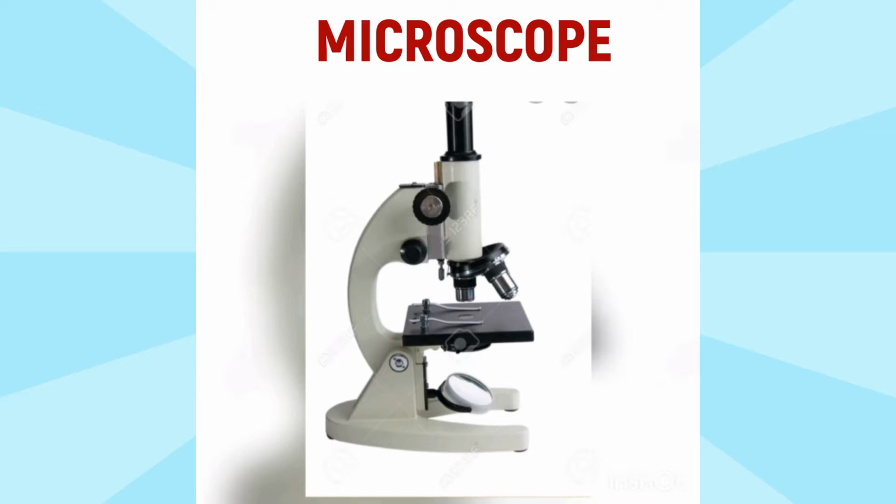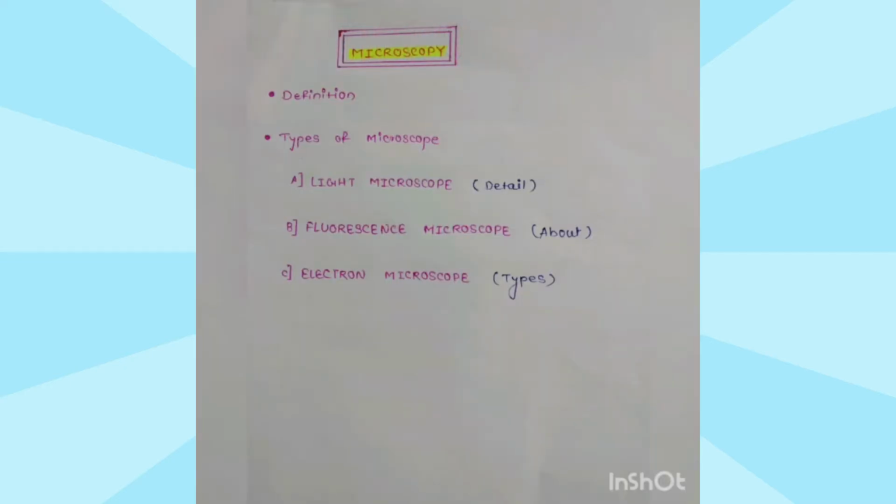I would like to deliver the topic of microscopy. So let's get started. First of all, we see the outline of microscopy. First is the definition and second is the types of microscope. There are three types of microscope: light microscope, fluorescence microscope, electron microscope.